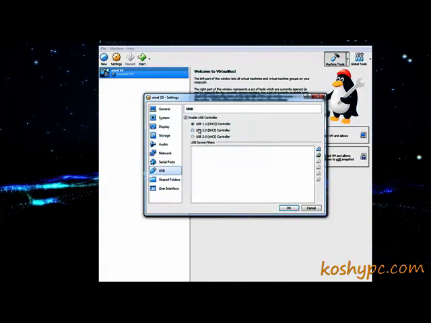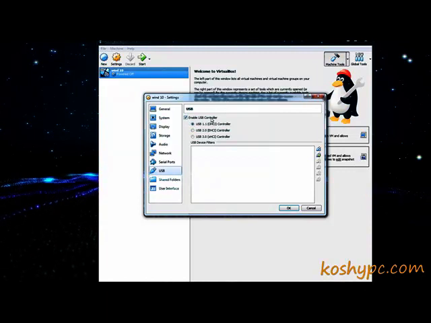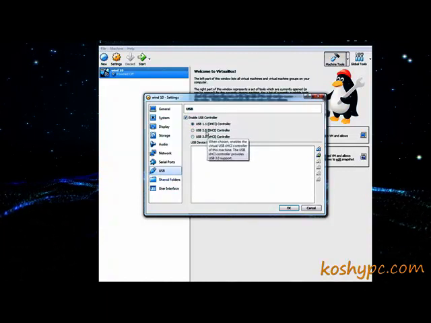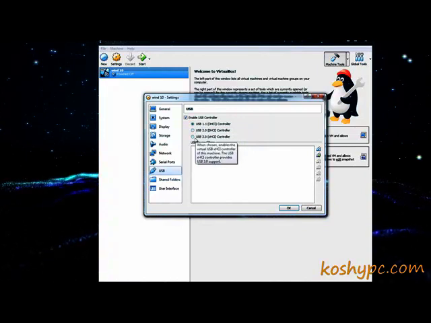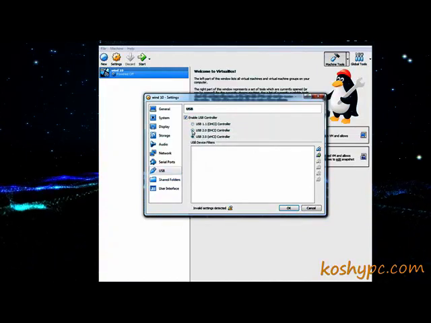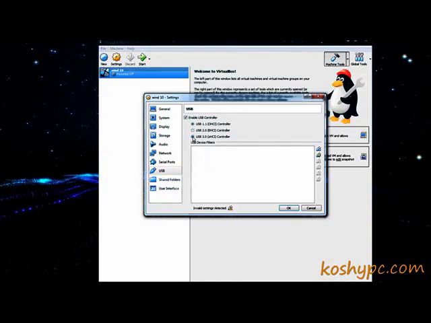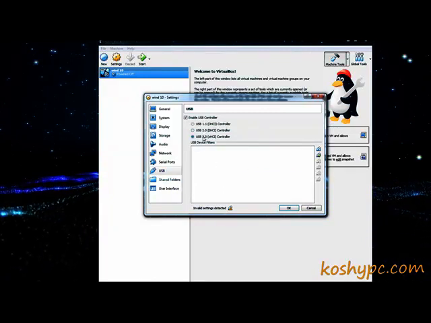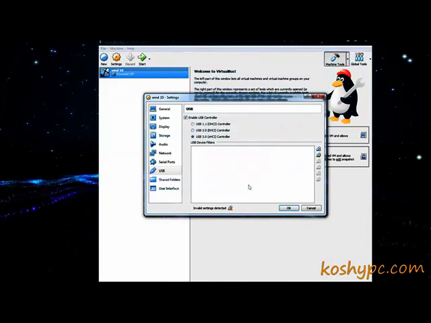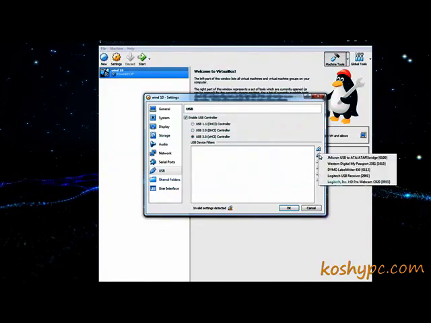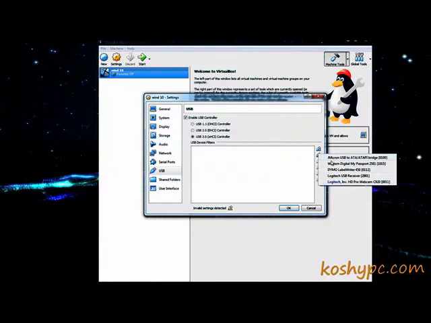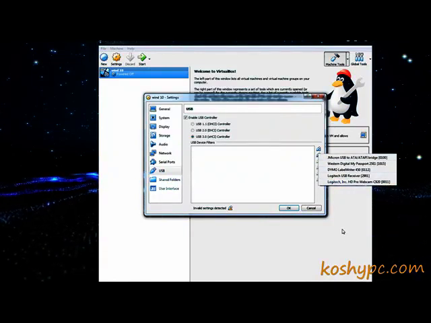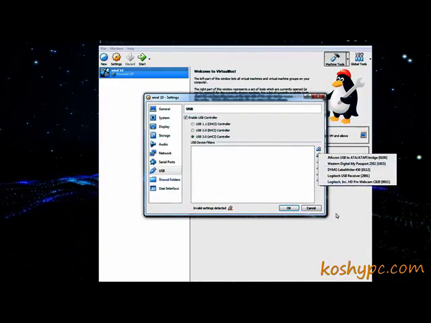Regarding the USB, you can see here USB is enabled. USB 1, USB 2 or USB 3, and again all of them are based on your computer, on which computer you are installing this virtual machine. Maybe your main computer has only USB 2, maybe USB 2 and 3, or 1 or 2. That's up to you. Or you can add other devices here. Those are the devices that are at the moment connected to my main computer, so I can choose one of them and say connect when you start.